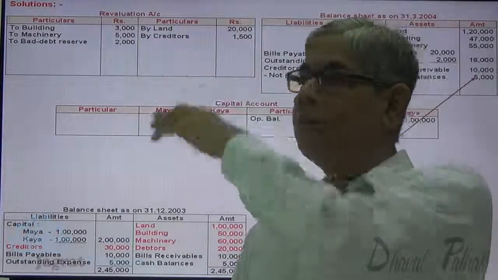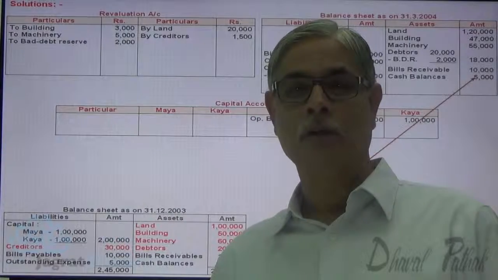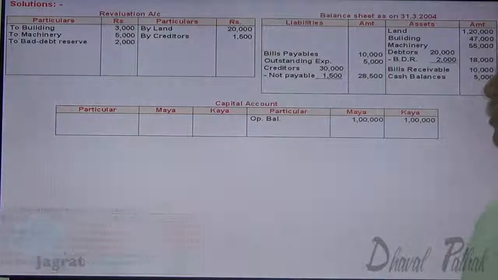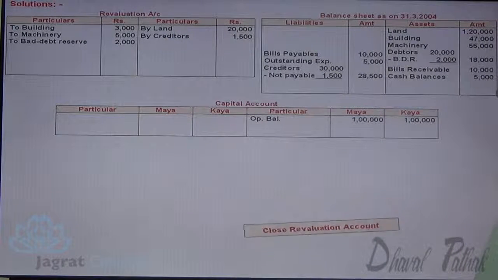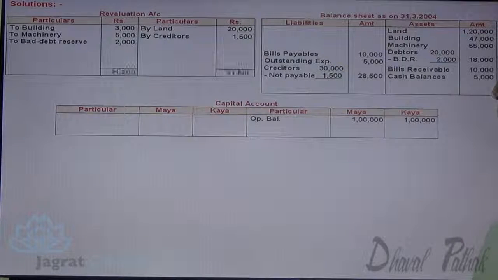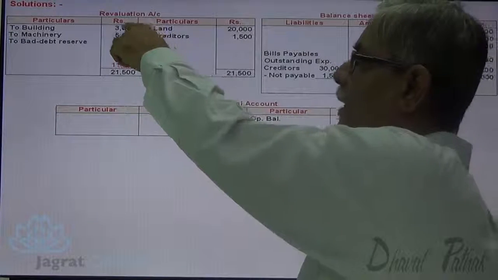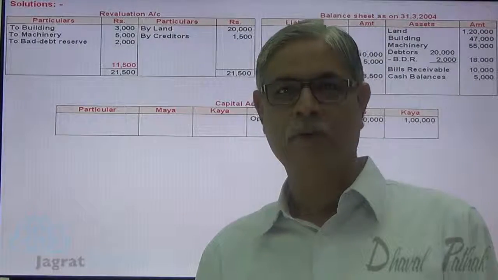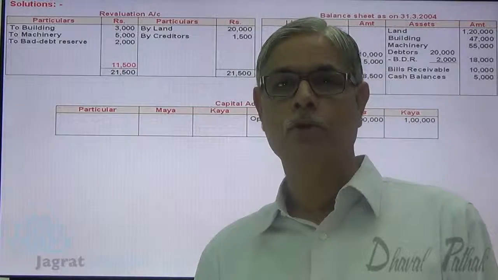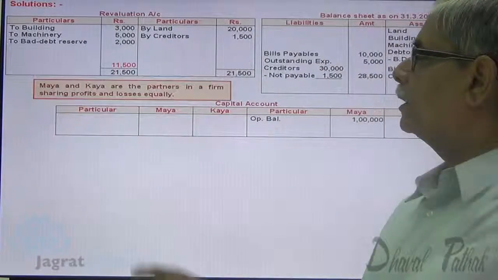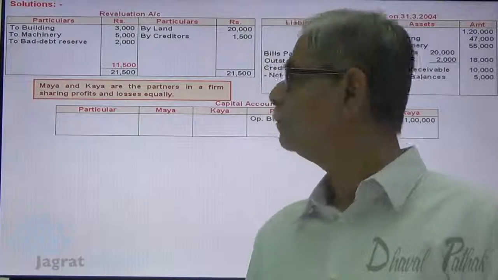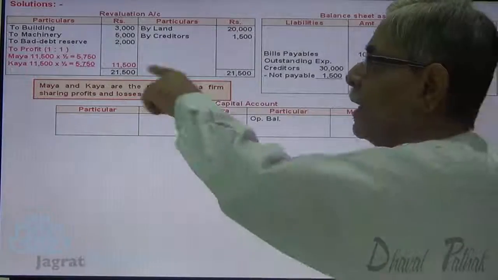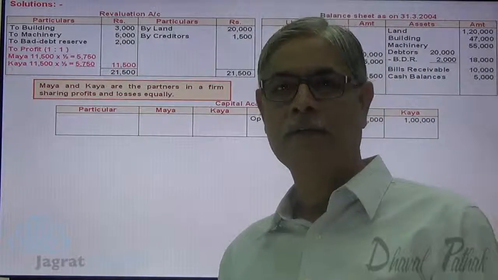Now I want to close this revaluation account. I want to find out the profit or loss on revaluation of assets and liabilities. Total of credit side is 21,500. From that, 3,000, 5,000, 2,000 deducted, 11,500 is the revaluation profit, because the total of credit is more than total of debit. That will be distributed equally amongst partners. So share of Maya is 1/2, share of Kaya is also 1/2 of 11,500.